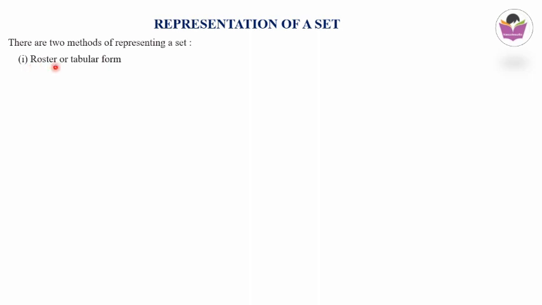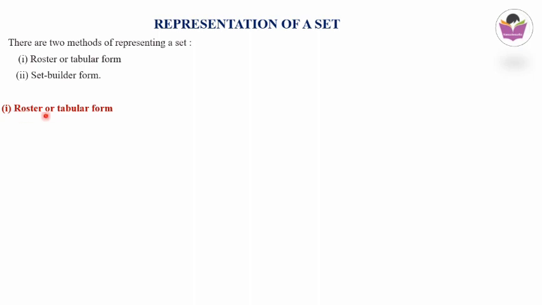Next we will discuss the representation of a set. There are 2 methods of representing a set. The first one is the roster or tabular form, and the second one is set builder form. There are 2 ways we can represent a particular set. So let's understand these 2 separately.